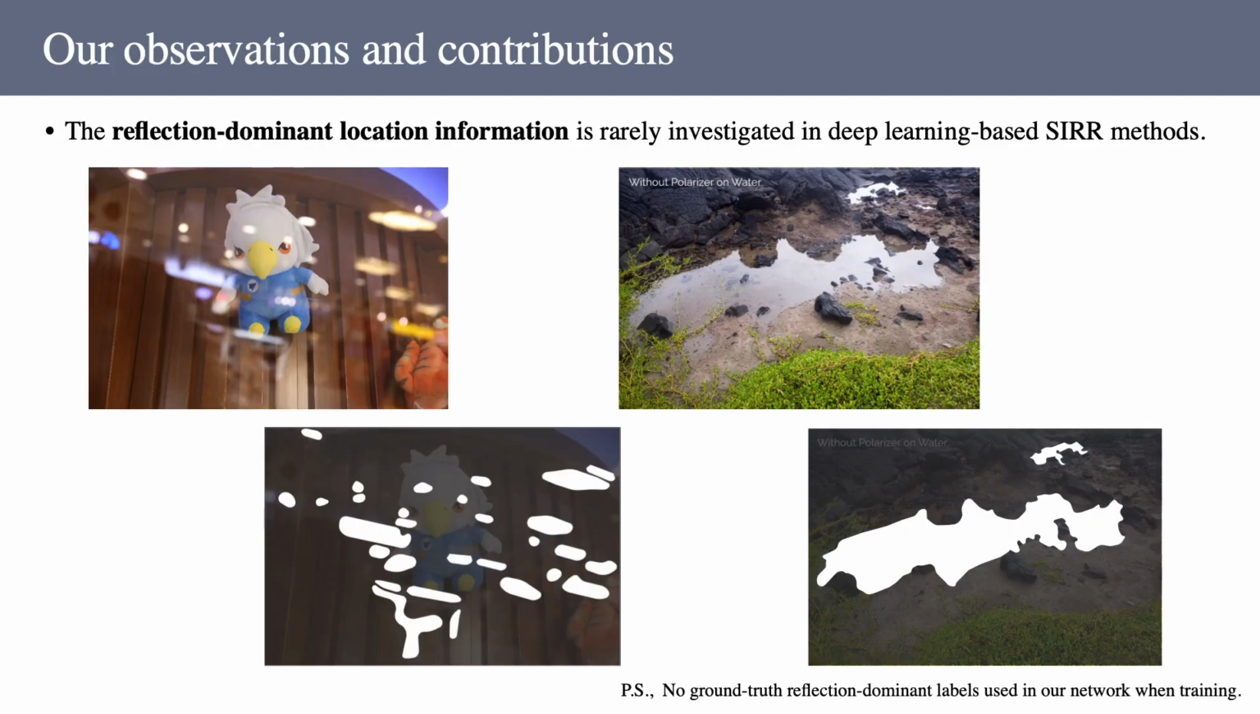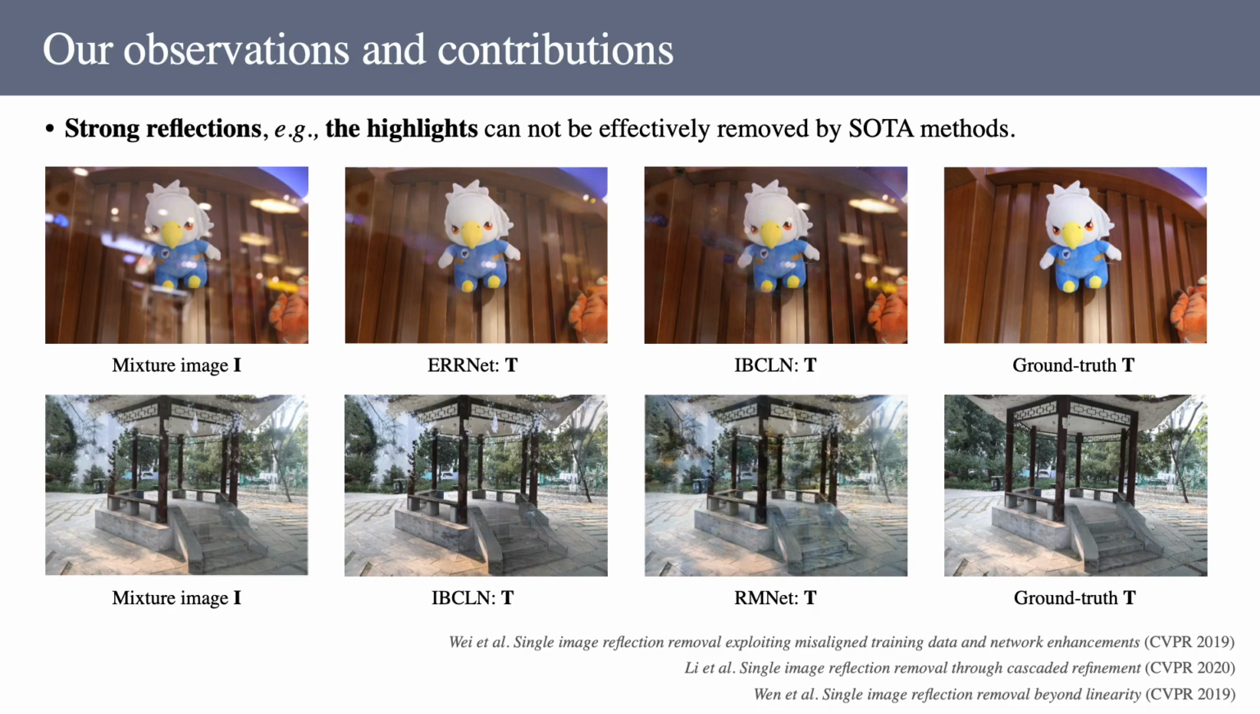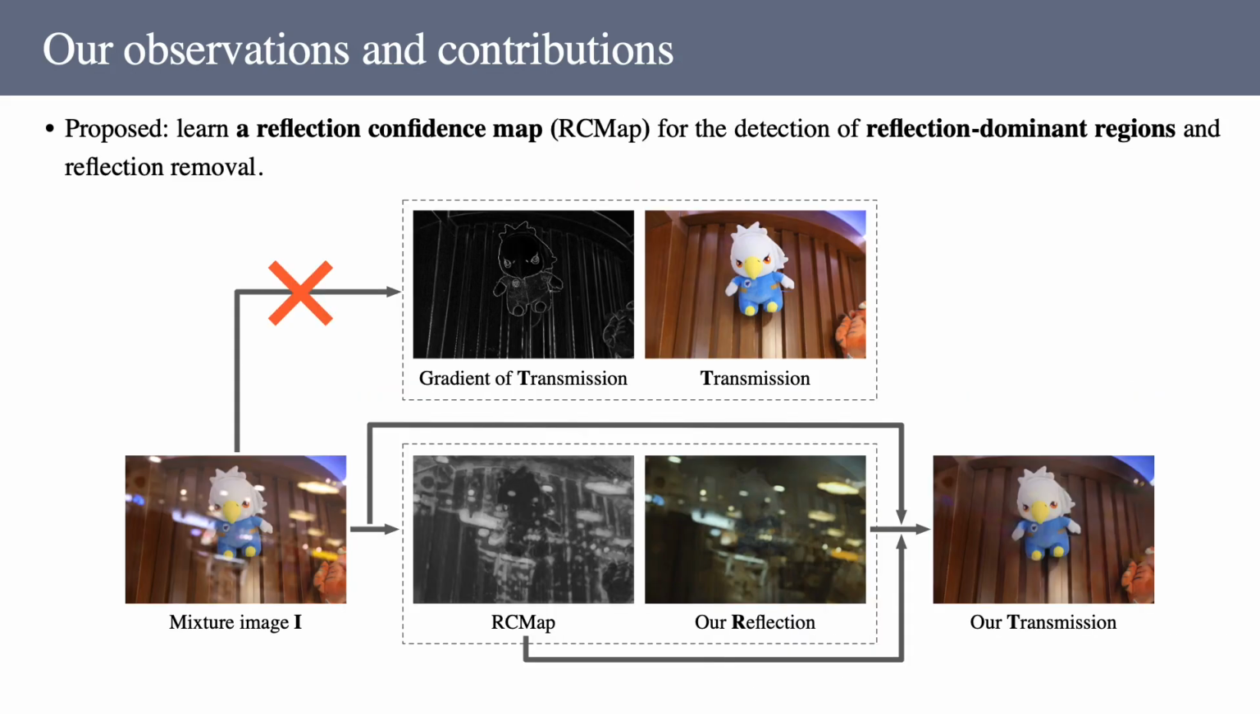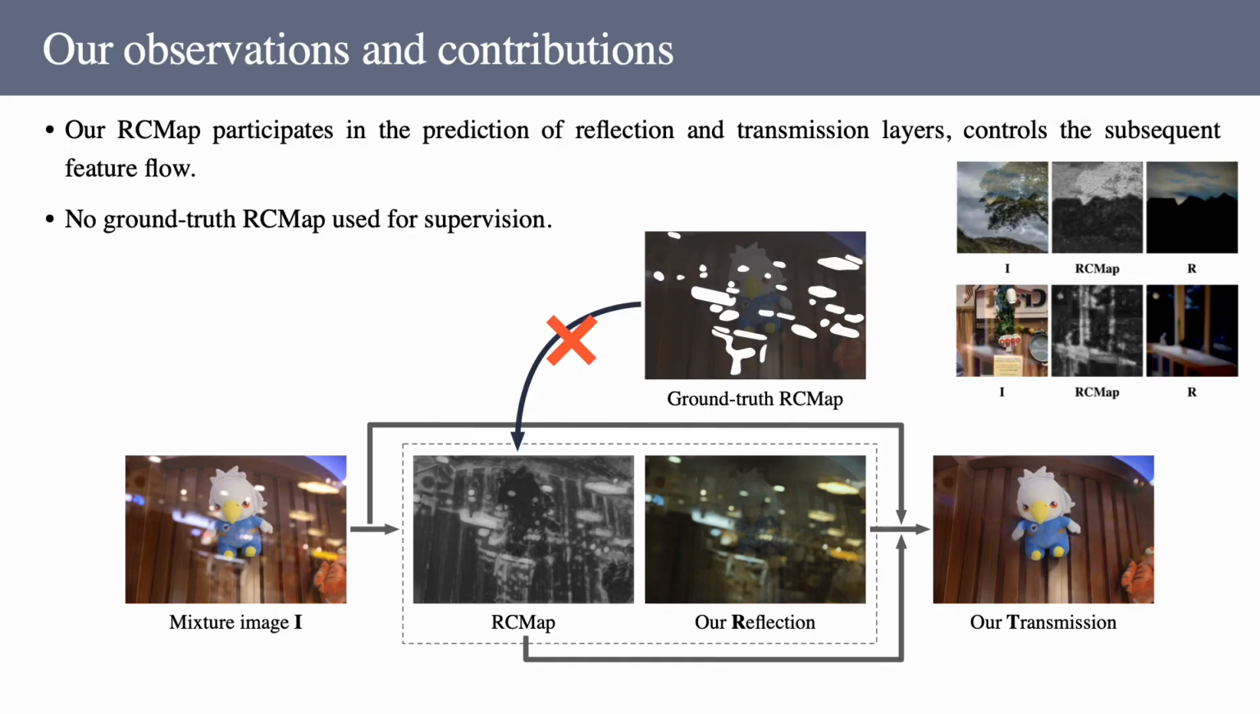In our work, we observe that the reflection location information is rarely investigated in deep learning-based SIRR methods, and this information is a useful cue to handle strong reflections. In addition, strong reflections such as the highlights cannot be effectively removed by previous methods. Therefore, we propose to learn RC maps for detecting reflection-dominated regions and removing reflections instead of recovering the transmission layer via gradient details. Our RC map participates in the prediction of reflection and transmission layers, which controls the subsequent feature flow, resulting in significantly improved SIRR results.